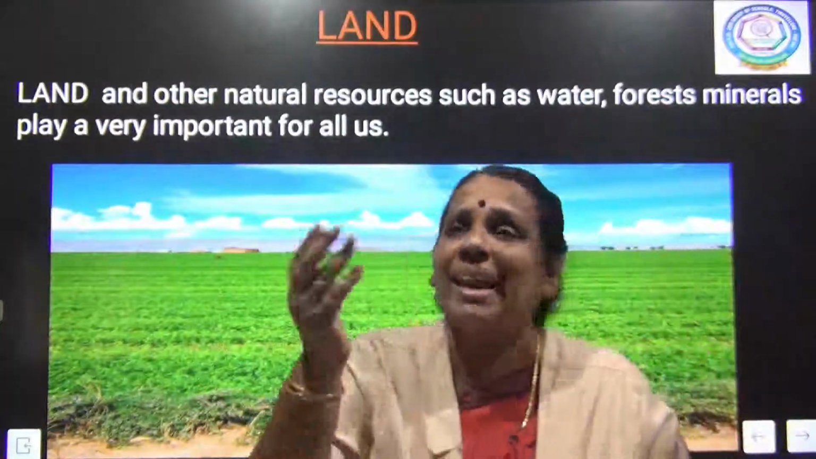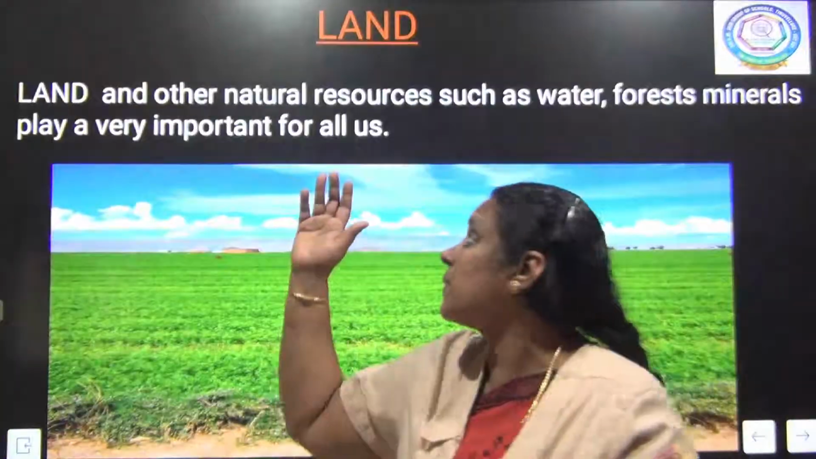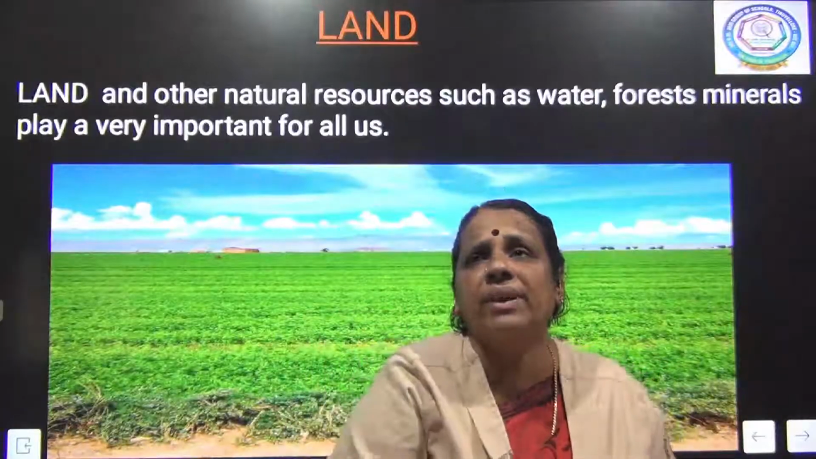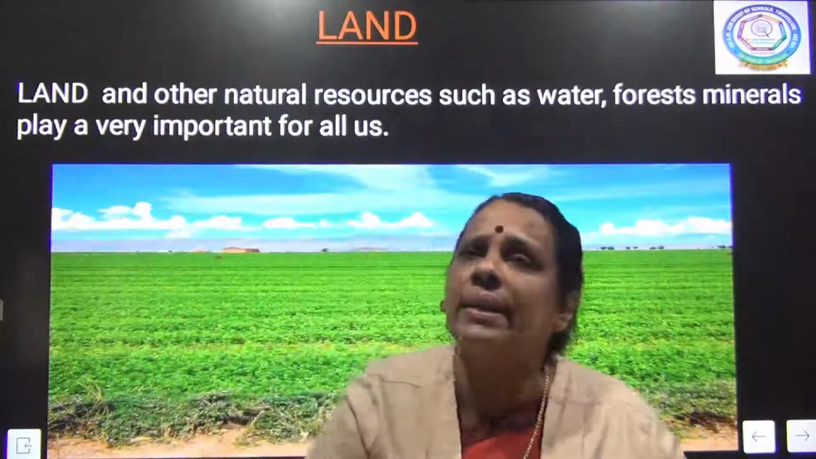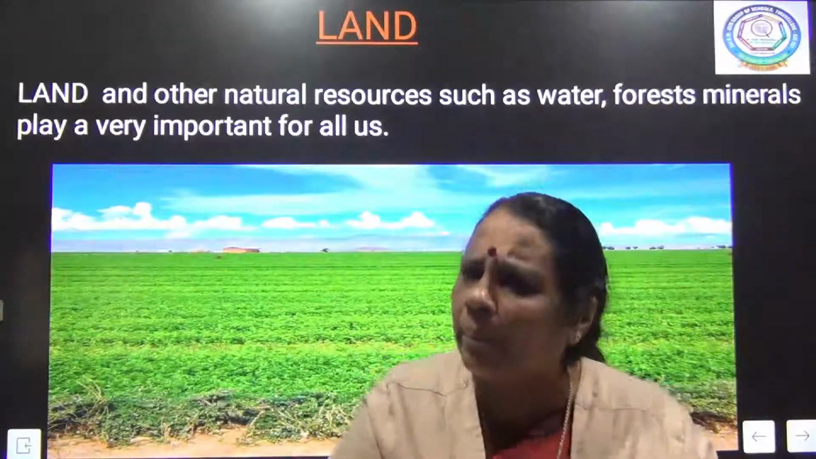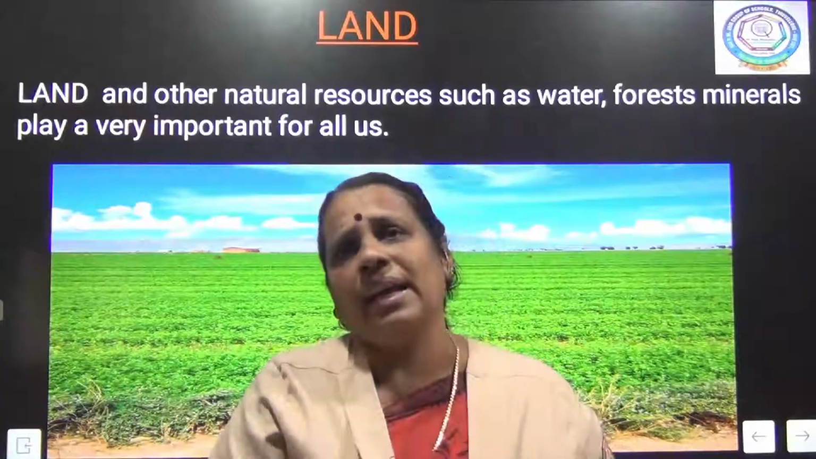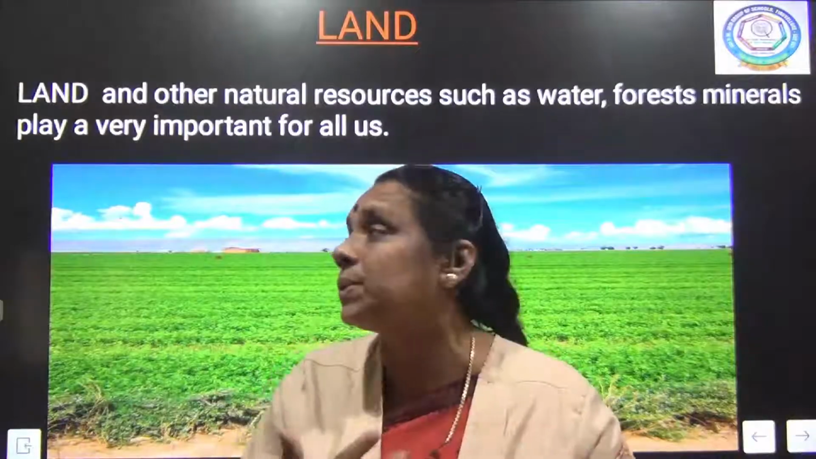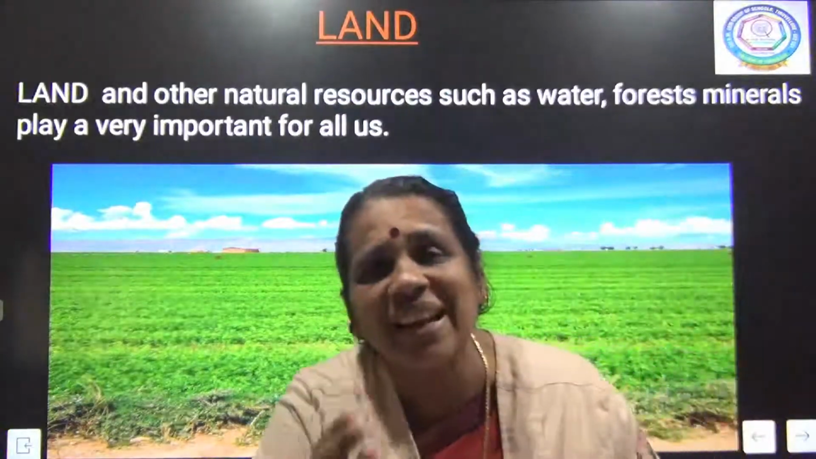Other than land, to start the production we need other resources also. It can be a water resource, for example, if it is an agricultural activity, or even an industrial activity, I need water facilities. Apart from land, we need other natural resources also, such as water resources and mineral resources. All these play a greater role in the production activity.